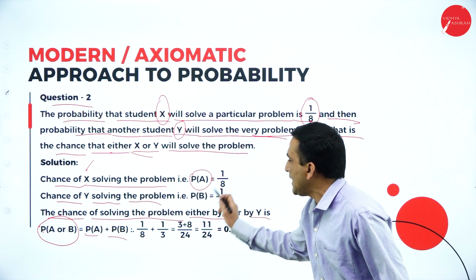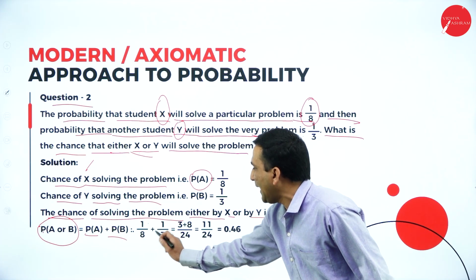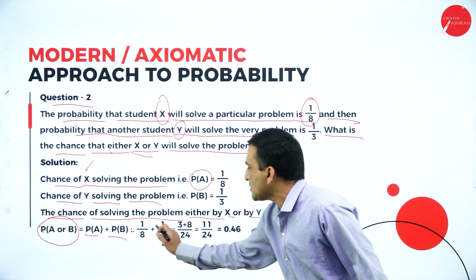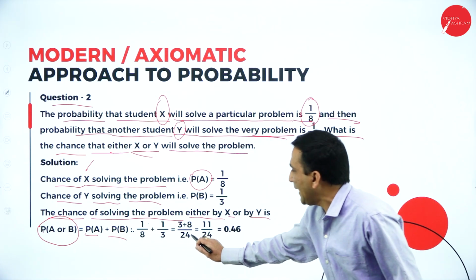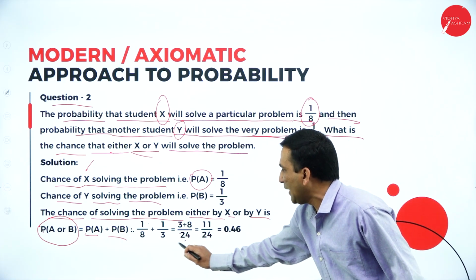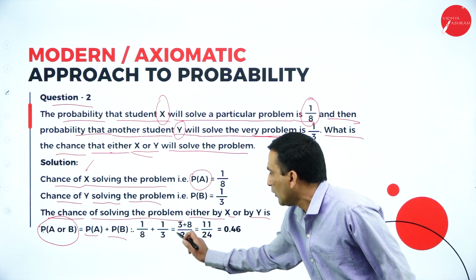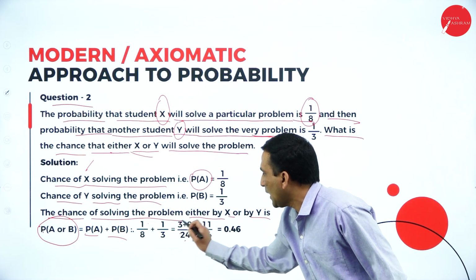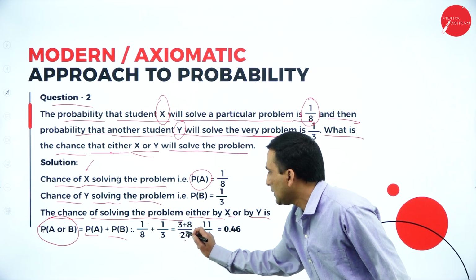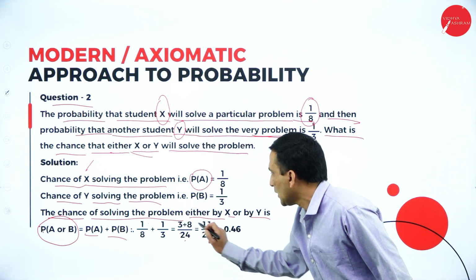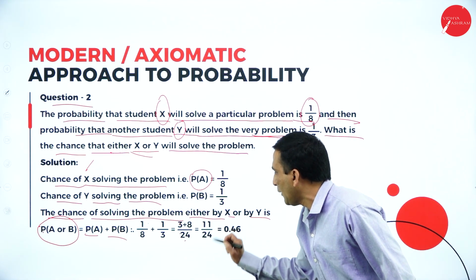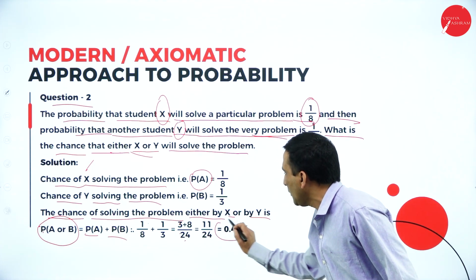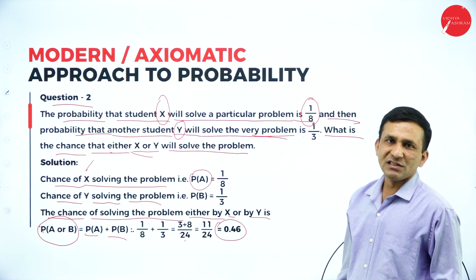So when it is clearly specified in the question, 1 by 8 plus 1 by 3. Whenever we have plus or minus, take the LCM. Now the LCM is 24. 8 3s are 24, and 3 1s are 3, 8 1s are 8. Now together we get 11 divided by 24. So the final probability is 0.46.